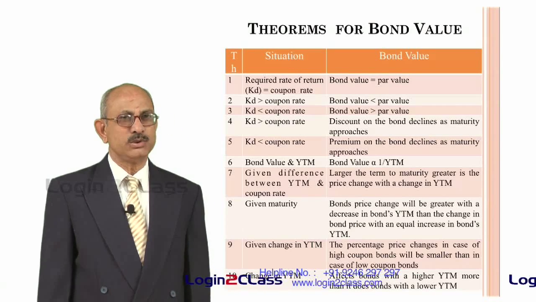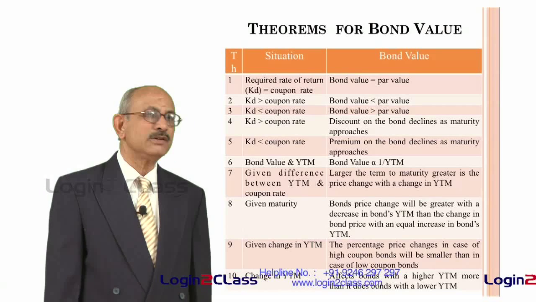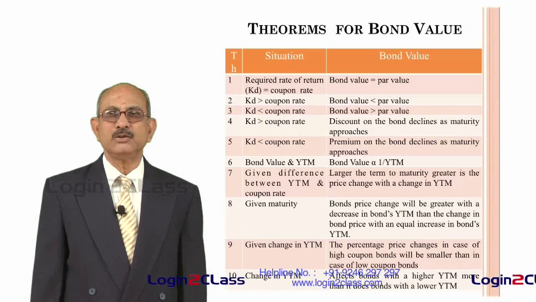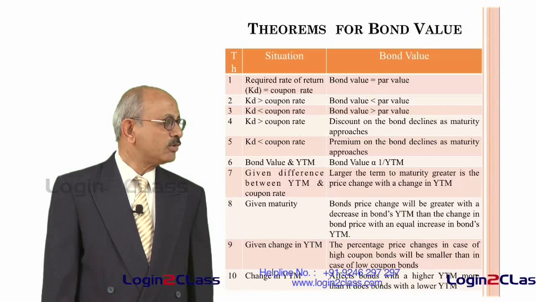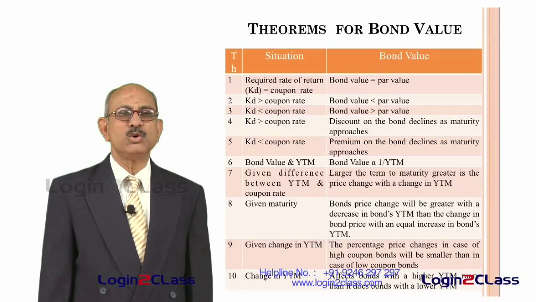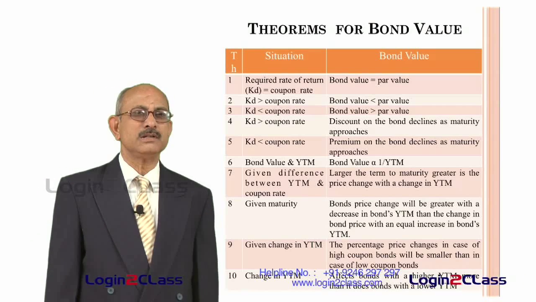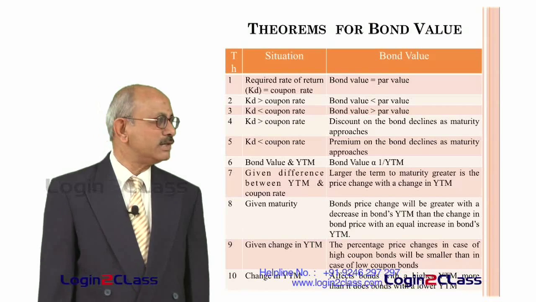And the opposite is true if the required rate of return is less than the coupon rate. Let us say the coupon rate is 10% and you want only 8%. Then what happens to the bond value? Then you don't mind paying more than the face value of the bond, because what you expect is only 8%. So you can go up to even 1200 rupees.